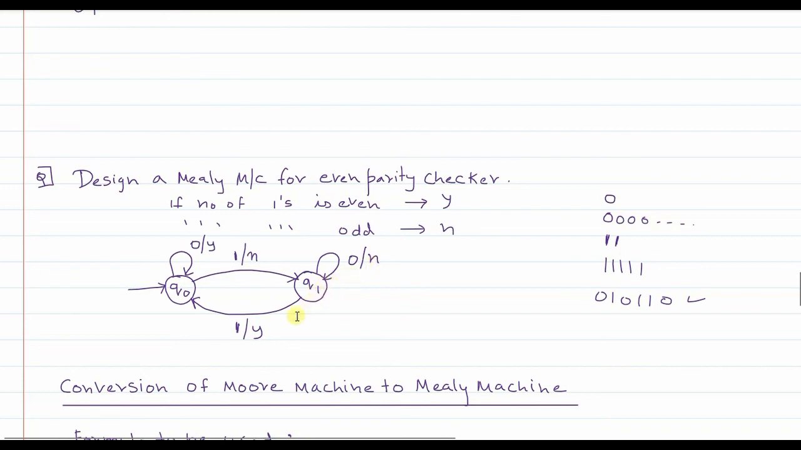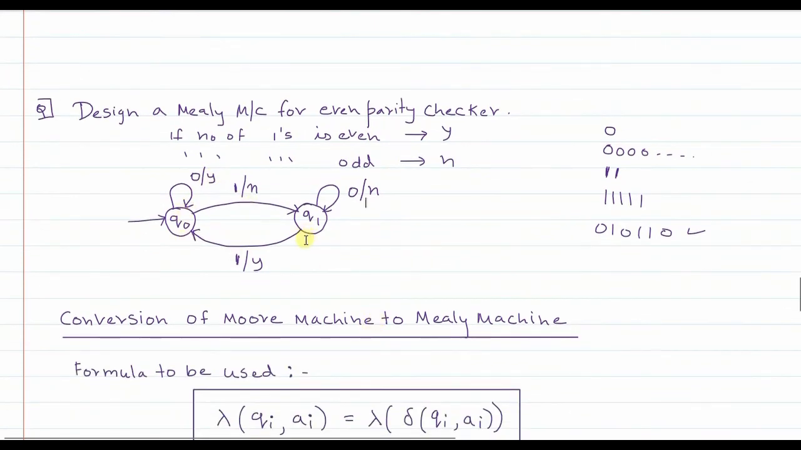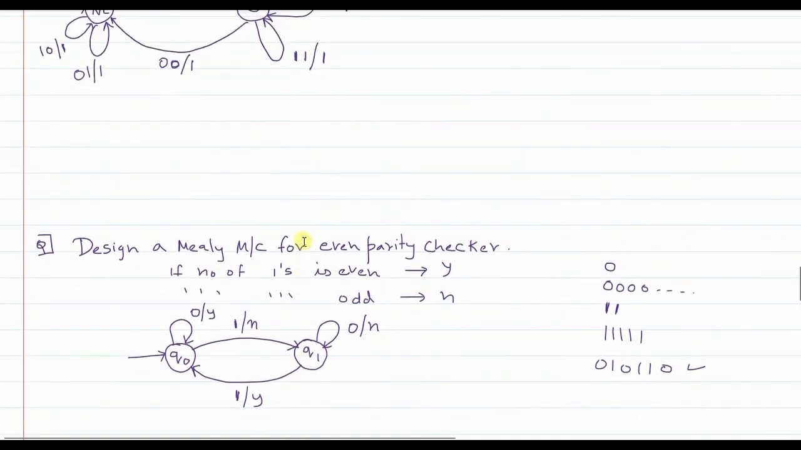Whereas you come to Q0 only after realizing that just now an even number of 1s have been encountered. So after an even number of 1s, no matter how many zeros are encountered, the string will always be in the yes state or accepting state, correct? So this is an example of a Mealy machine for an even parity checker.